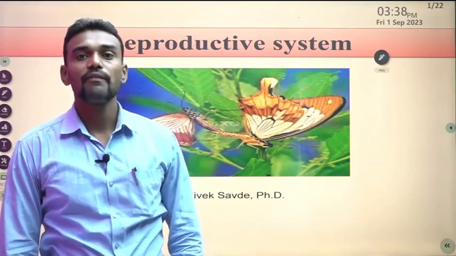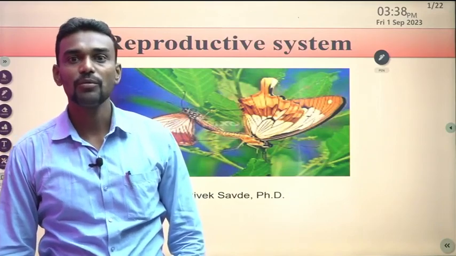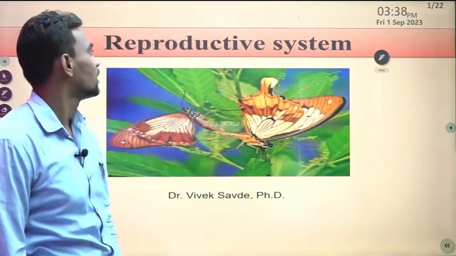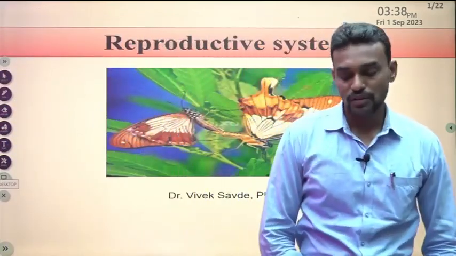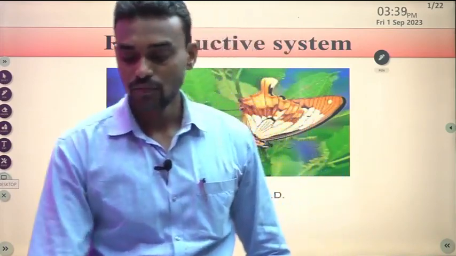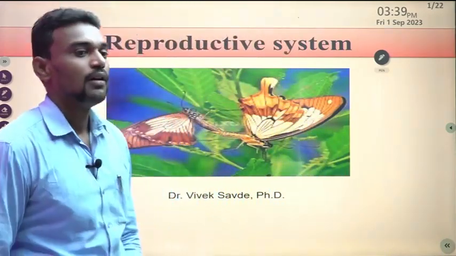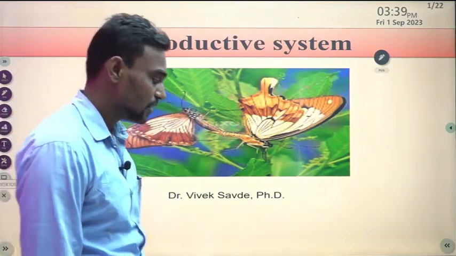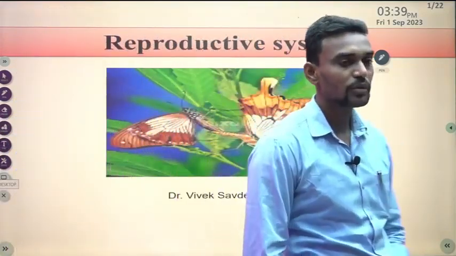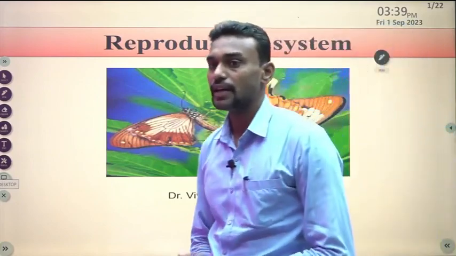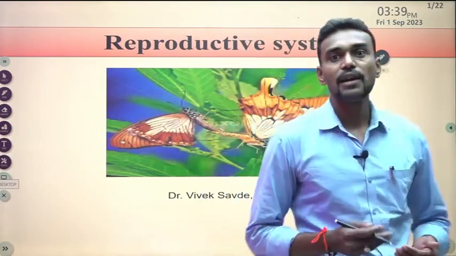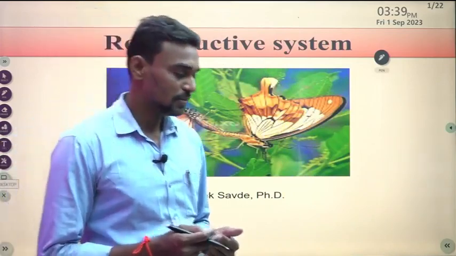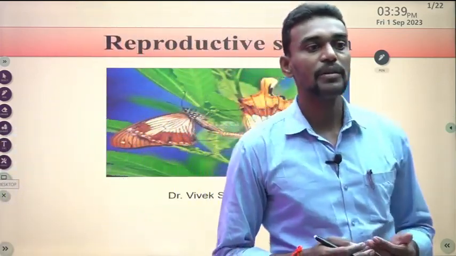So, welcome friends, in another topic of entomology: the insect reproductive system, or the reproductive system of insects, in both the male and female. Reproduction is an important factor in the outbreak of a particular insect species, and in whether they can survive on planet Earth. They can multiply themselves in a proper way through reproduction. There are some types of reproduction too, we will see them in upcoming slides.